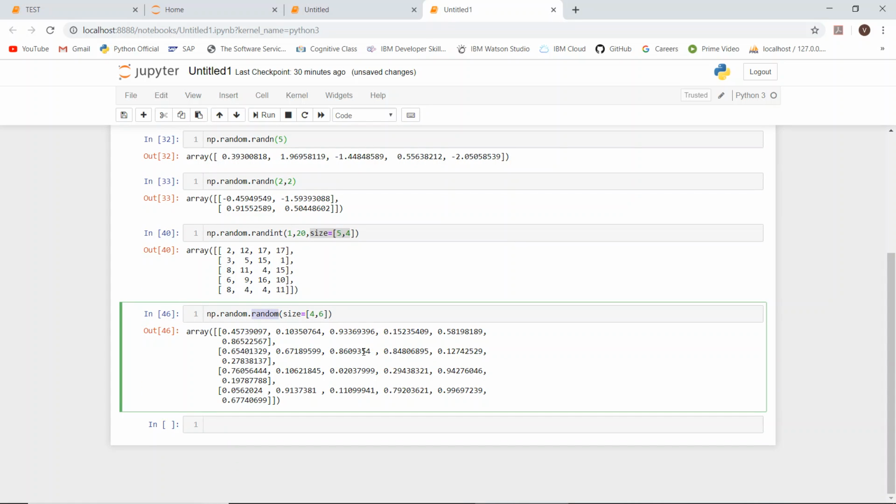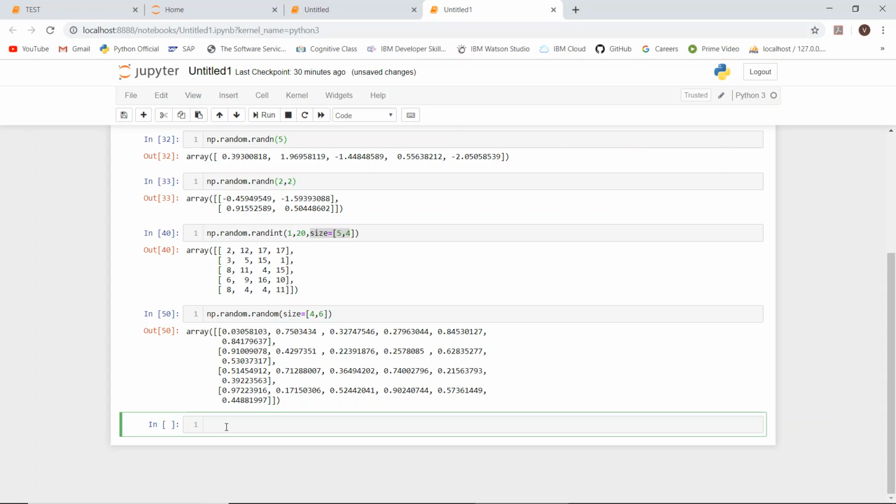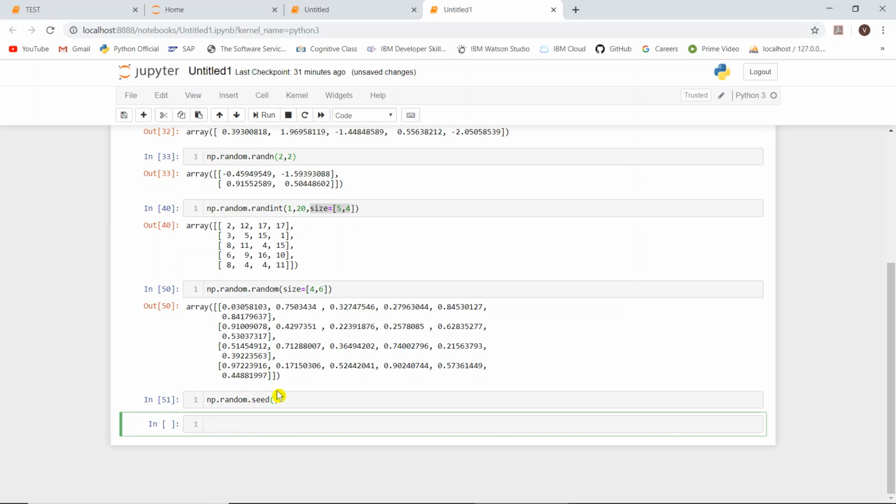Okay, so every time you rerun this, the values will change. And if you don't want these values to change, and you want to select the same sequence again and again, then we have one method called np dot random dot seed. Okay, seed of what? We need to pass some number.